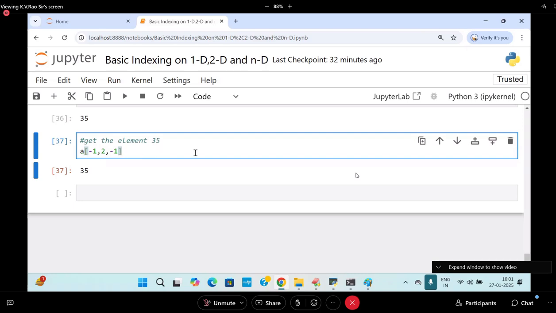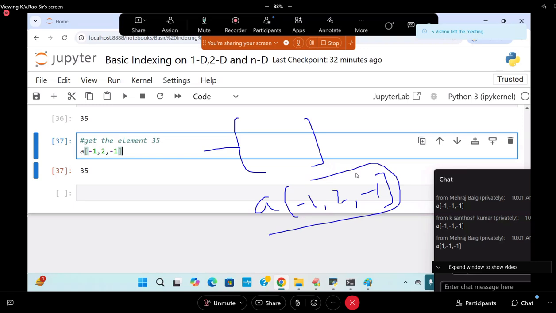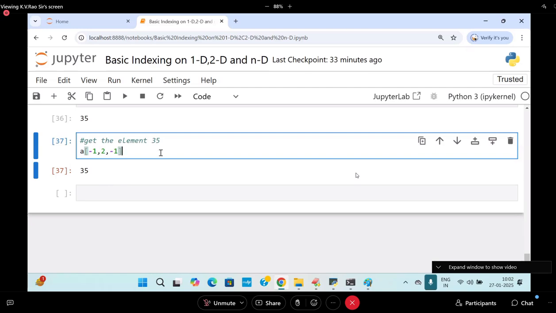So you must be able to represent. What questions will be coming in that? They will be giving a matrix for you. They will directly ask you. They will give an ND array object with a 3 by 3 or 4 by 4 or something. They will ask you a of minus 1 comma 2 comma minus 1. And you take any other student outside, they don't know anything about this. That's why be careful about this type of outputs.